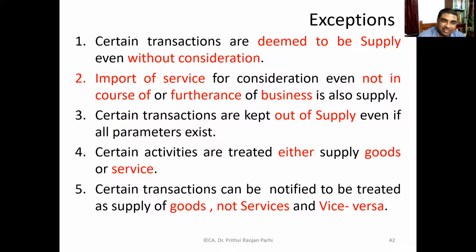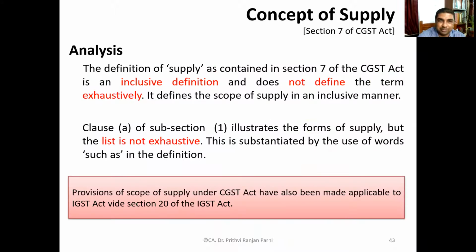This is the summary that we have learned so far. Now, if you further analyze the definition of supply, you will understand it gives an inclusive definition. It doesn't give an exhaustive idea of what exactly constitutes supply, but it includes so many things. It gives illustrations that these are the supplies.